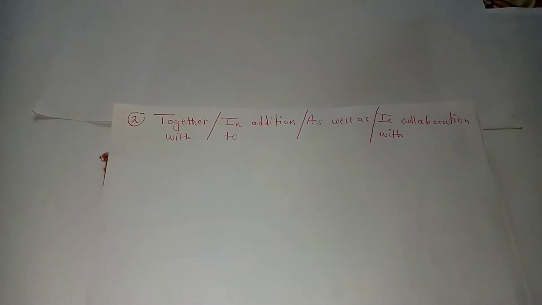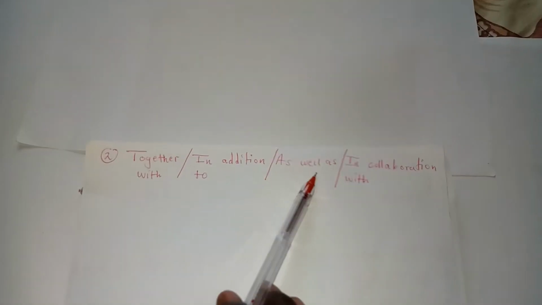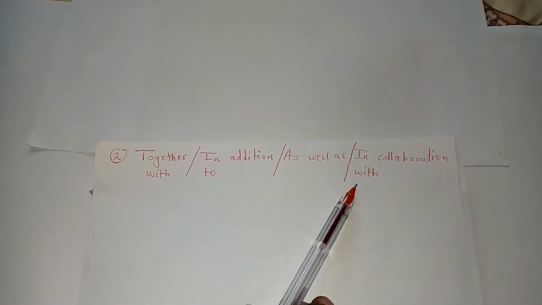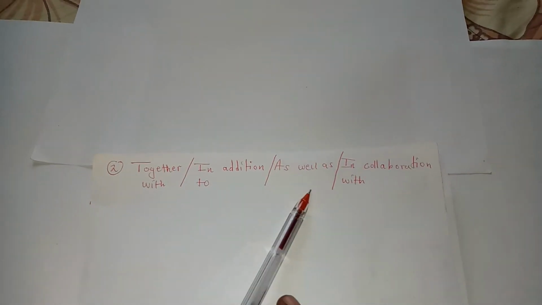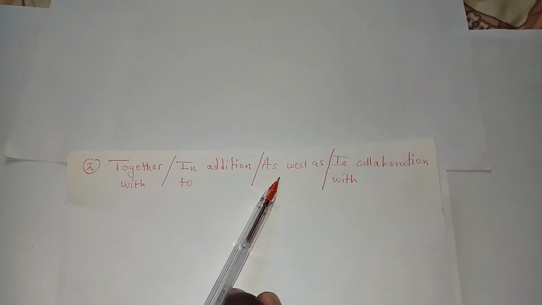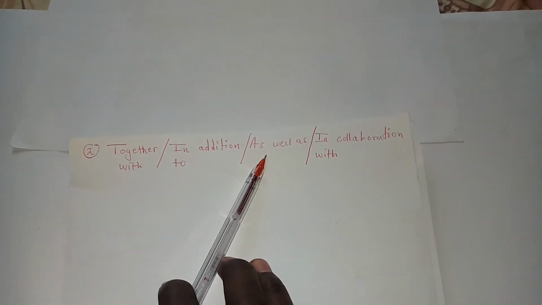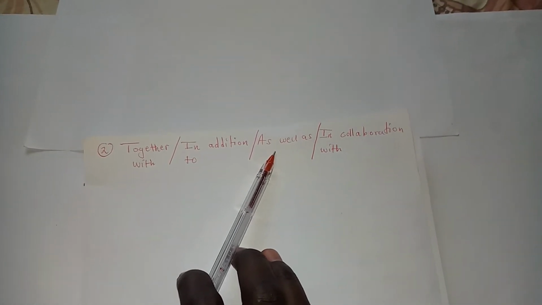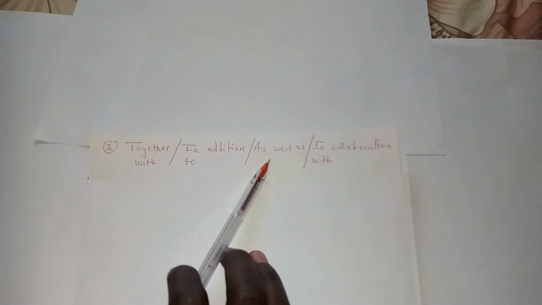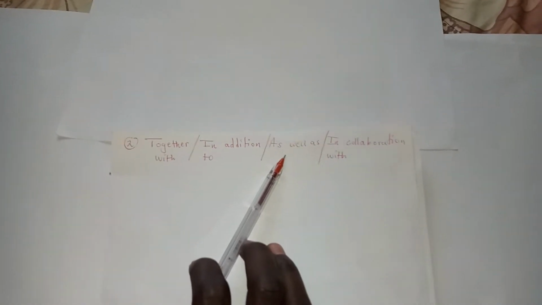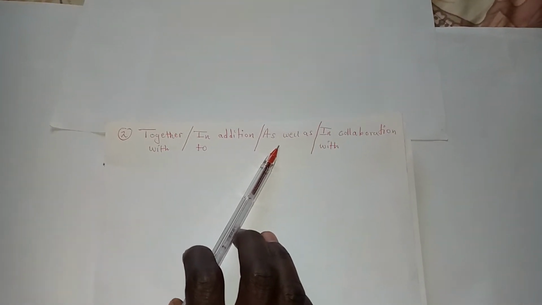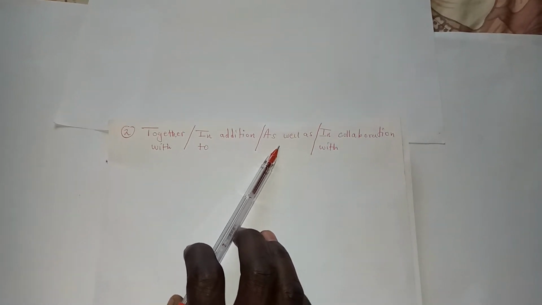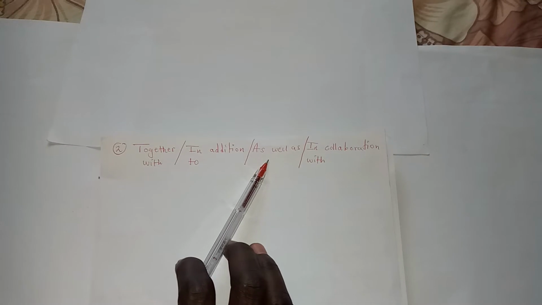So our second structure for today will be this one: together with, in addition to, as well as, in collaboration with. So these four different structures almost mean one and the same when used within a sentence. Take note that together with, in addition to, as well as, and in collaboration with can replace the word "and" mostly in sentences.